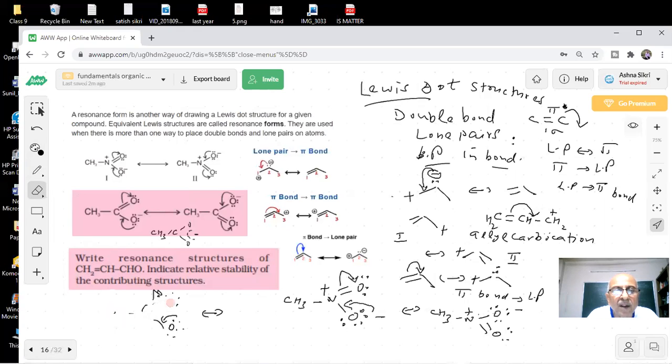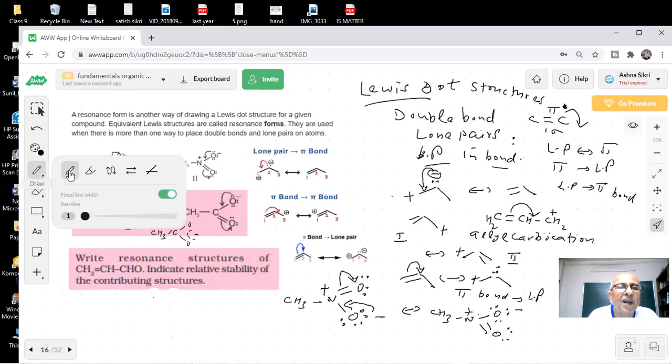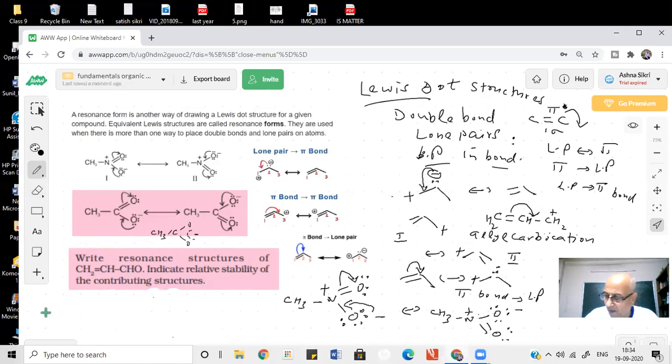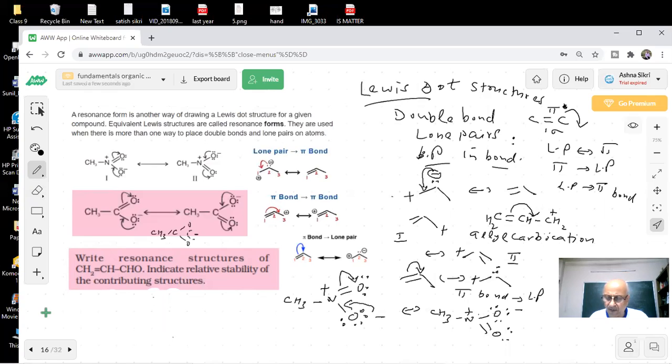You have to draw the resonance hybrid structure of this. We do it, students. What is this compound, students? I'm taking easy. CH2 double bond.